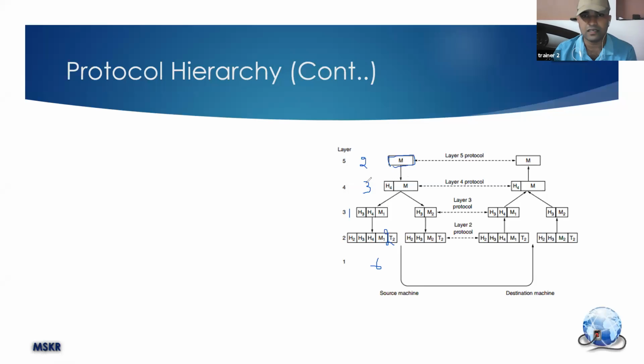So for the next layer, 2 means WhatsApp, let's say. 1 means, let's say, Facebook. 2 means, let's say, WhatsApp. So you choose it, and you gave that information to layer 4. Now layer 4 chose protocol 3 in its layer.